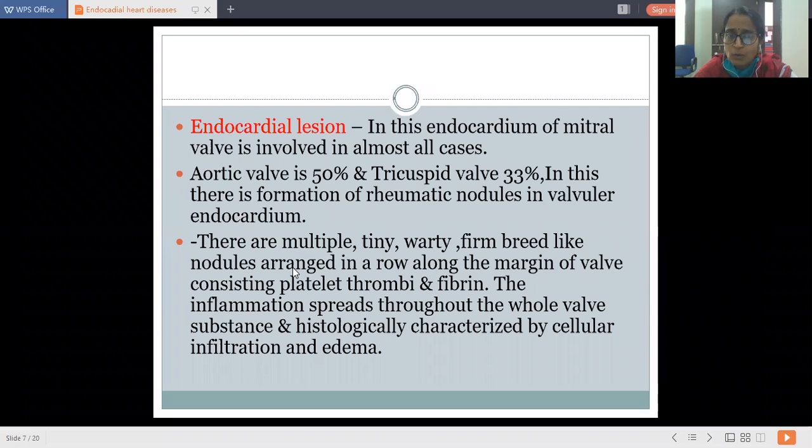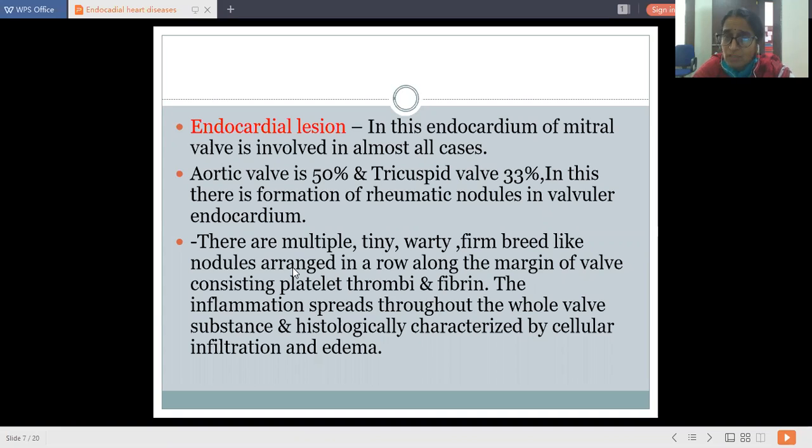Now, what are the nodules? They are multiple, tiny, warty, firm, bead-like nodules arranged in a row along the margin of the valve. On this valvular margin there is appearance of multiple tiny, warty, firm, bead-like nodules, arranged in a row, consisting of platelets, thrombi and fibrin.